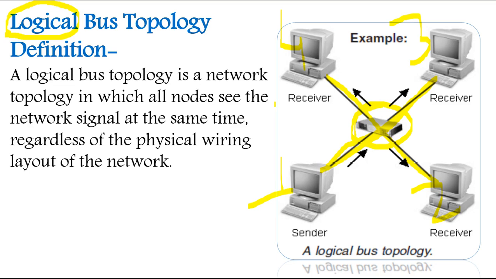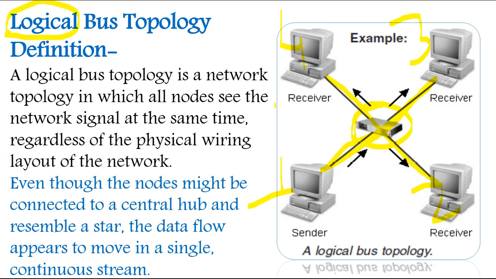Now in this, even though the nodes might be connected to a central hub or resemble a star, the data flow appears to move in a single continuous stream. So again, same thing, it doesn't matter that this device is here. They will be ready to retrieve data anytime. This can retrieve anytime, this can retrieve, this can retrieve, and this can retrieve, and they can send. Very simple.